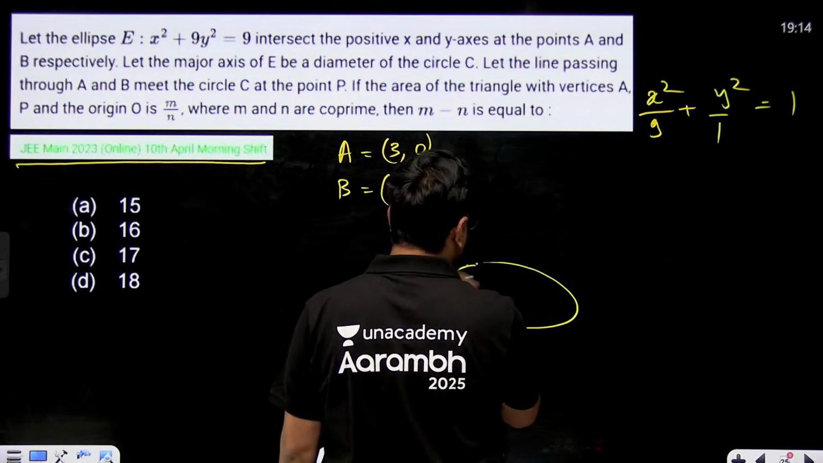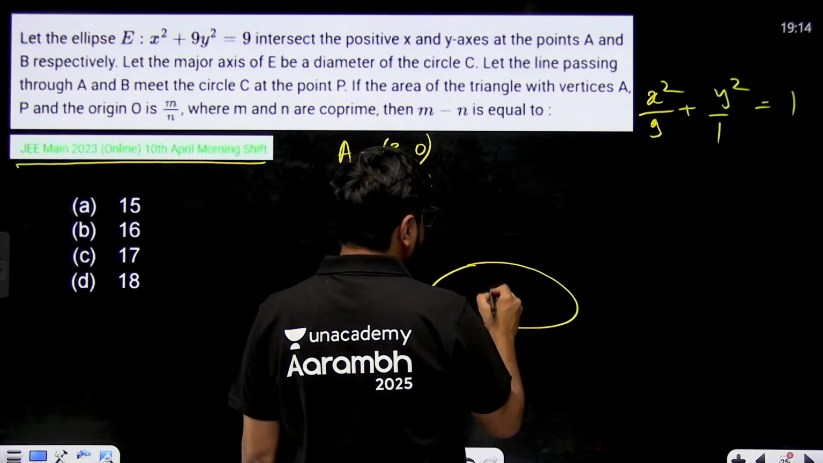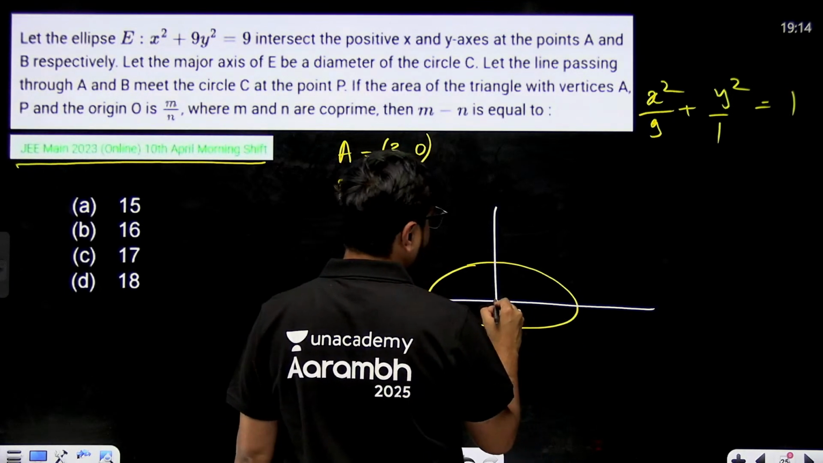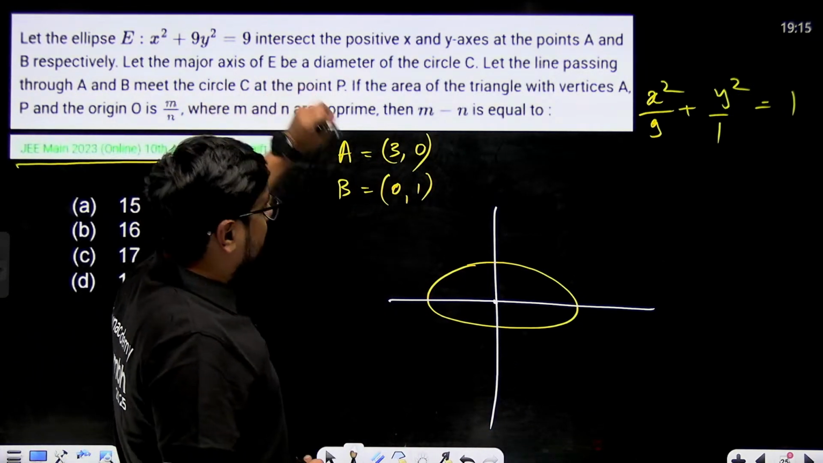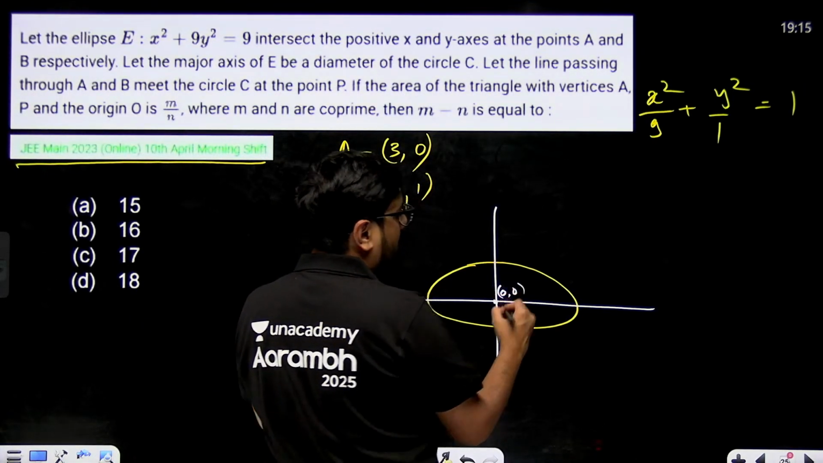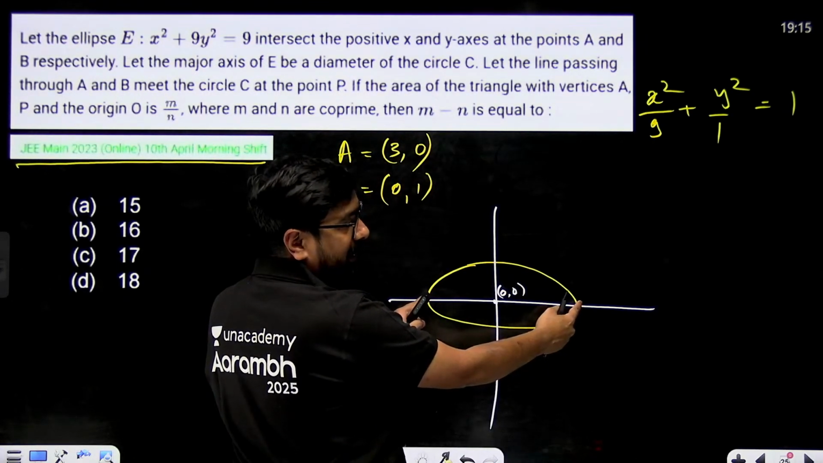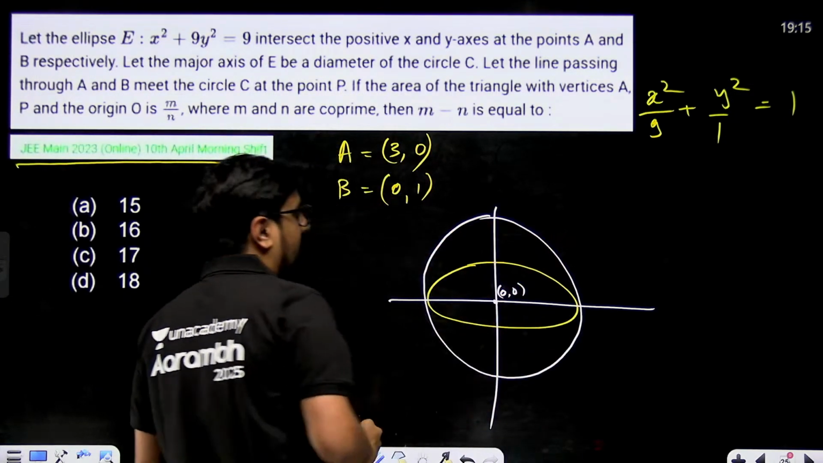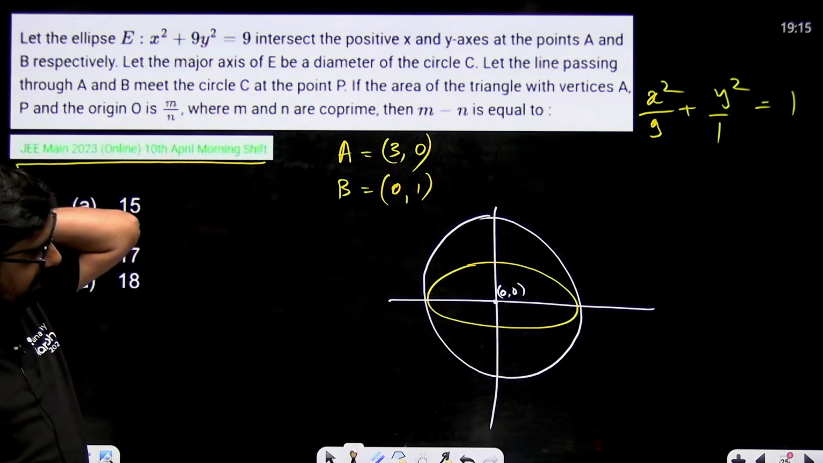So first there is an ellipse which is a simple horizontal ellipse, a is greater than b. The center is at (0, 0). Then there is a circle whose diameter is the major axis of E. If the diameter is the major axis of E, that means the center of the circle is also (0, 0), can we say? The diameter is 2a, so the center will be (0, 0). Bad circle, I know, but you have to adjust for that. The circle and ellipse have the same center.